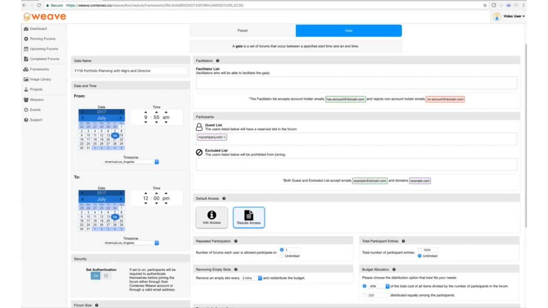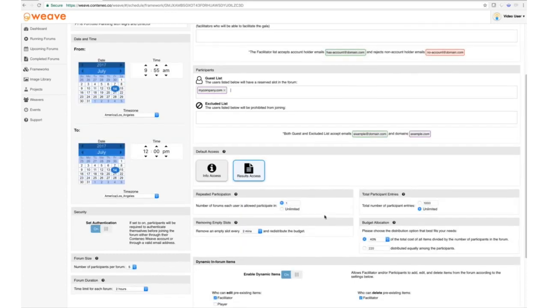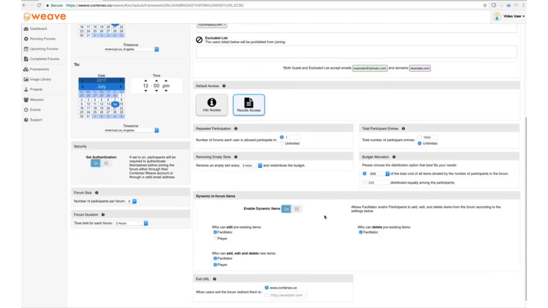Now, since this is an internal forum, Jane doesn't have any problem with the participants interacting with the results. But let's look at repeated participation. By default, each participant can only participate in one forum, and this is what Jane wants. Now, the total participant entries is effectively unlimited, which is fine with Jane. She's only expecting about 40 people, but if for some reason that number were to increase to, say, 50, everything would be fine.